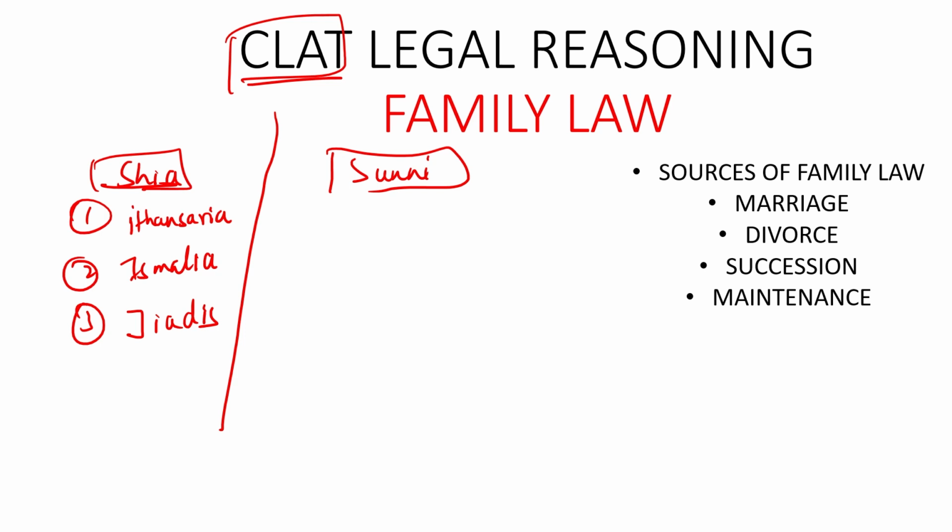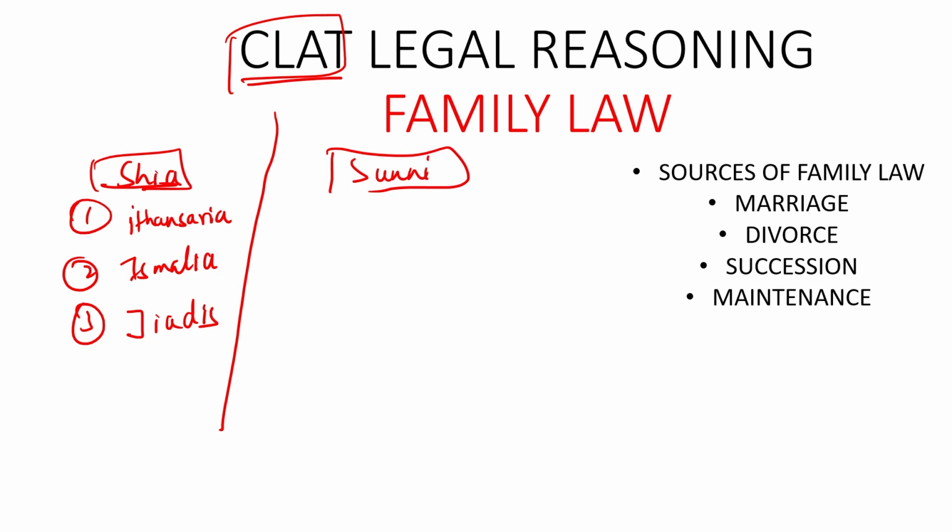In the same way, because of the diverse region, there were different schools which had something in similarity, but there was a different approach. So according to the approach, according to the ideology, it gave rise to the different schools. And in regards to Shias, there were three schools, one being Ithna Ashari, second being Ismailia, and third being Jihadis. So from your CLAT examination point of view, you are not supposed to delve deep inside what exactly Ithna Ashari is saying, what exactly Ismailia is saying, what exactly Jihadis is saying.